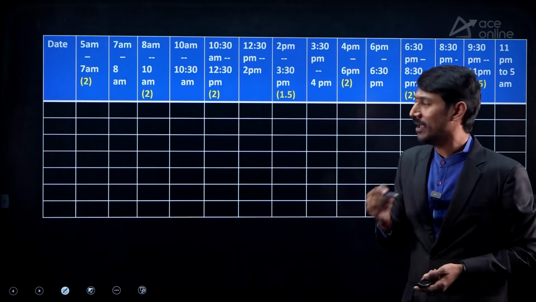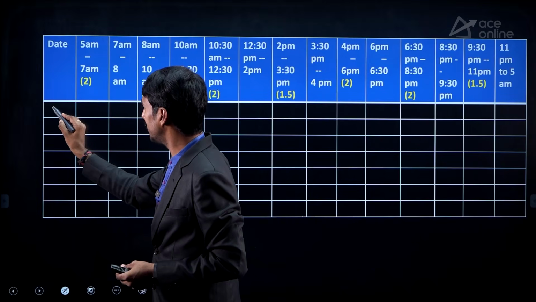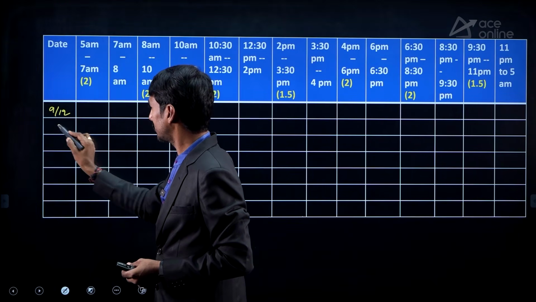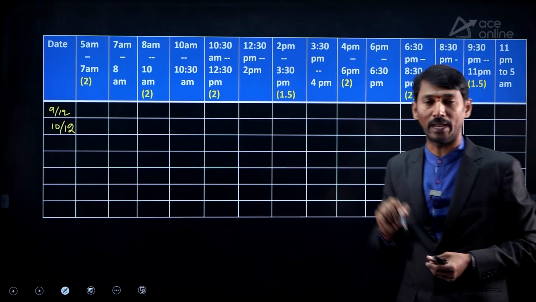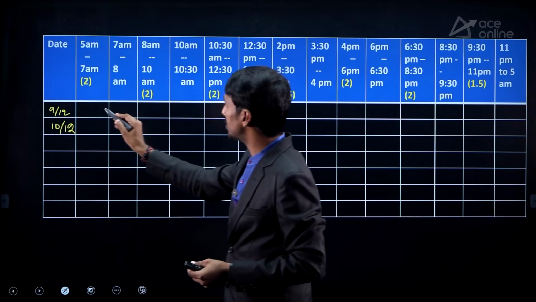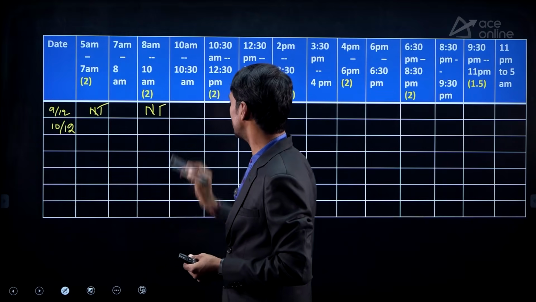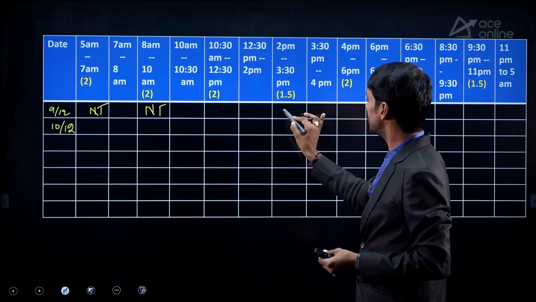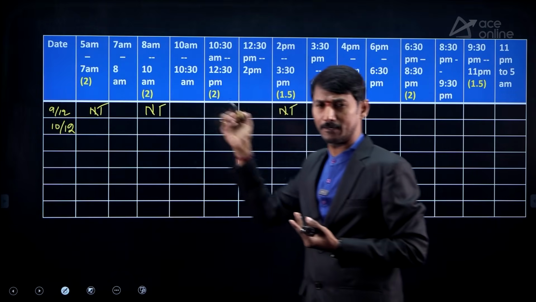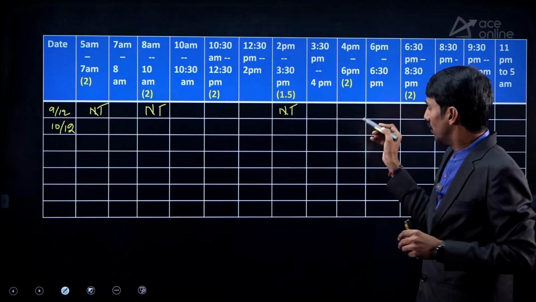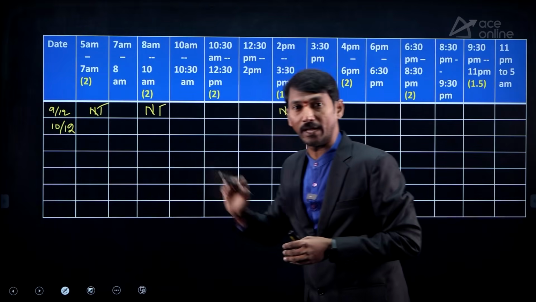Compulsory. Assume that you need to have dates like this, for example, 9/12, 10/12, like that. You need to have the complete December month timetable. And assume that you are starting network theory, for example, like this. After that, here anyway, a numerical subject, network theory here, and here some other subject, etc. Example I am giving. Once you do like this, 2-3 subjects will be over within 1 week.